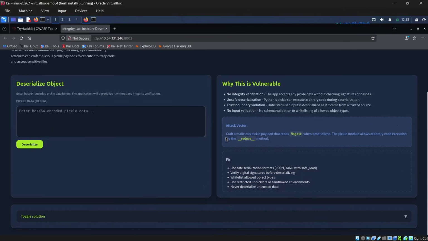So we have the attack vector in order to get information: craft a malicious pickle payload that reads flag.txt when deserialized. The pickle module allows arbitrary code execution via the reduce method. So this is what we need to do. How we can fix that is shown here: use a safe serialization format like JSON or YAML with safe load, verify a digital signature before deserializing, whitelist allowed object types, use restricted unpicklers or sandboxed environments, and never deserialize untrusted data.